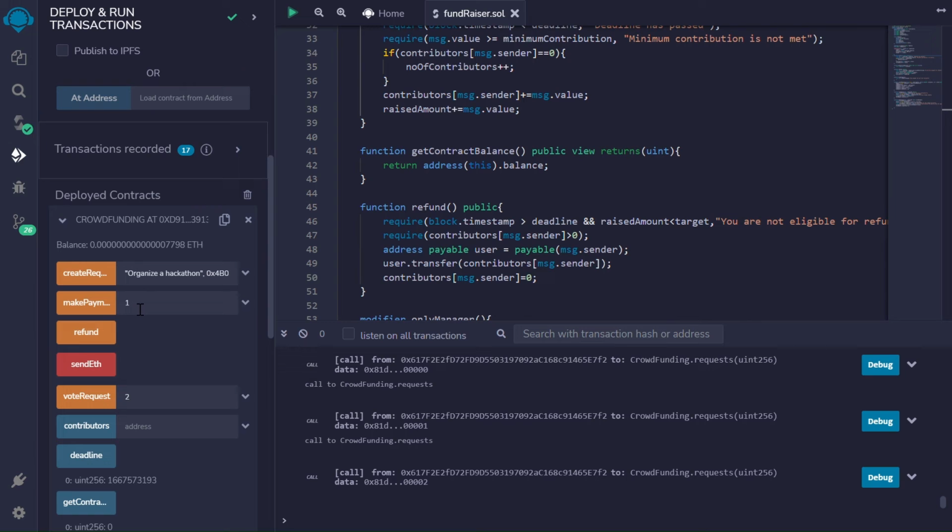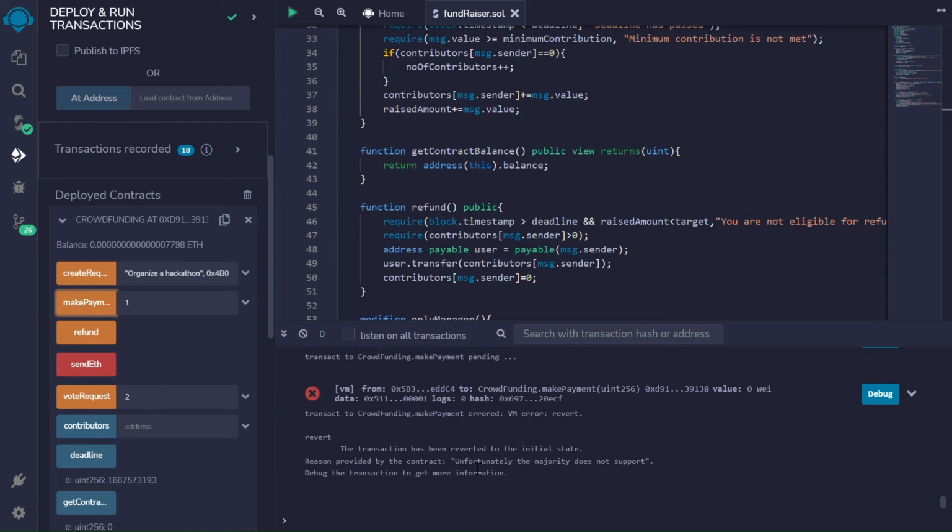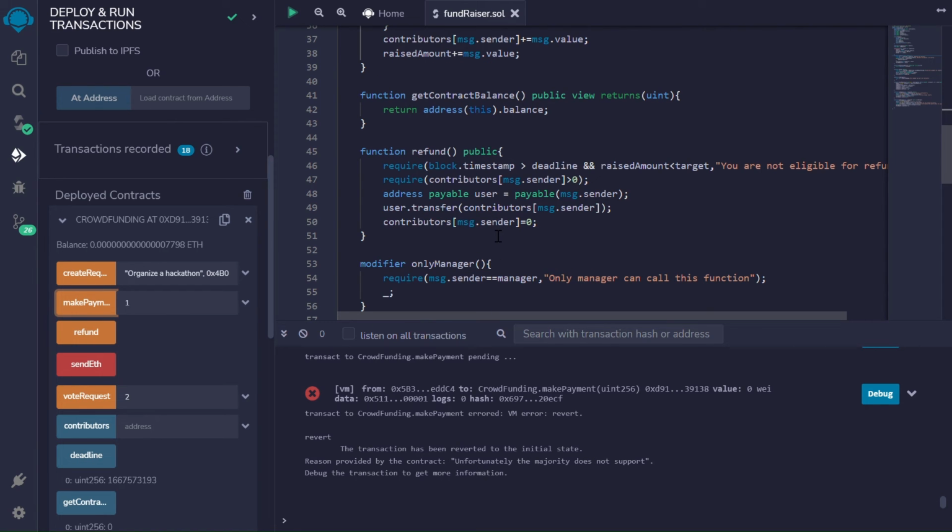So now let's see what happens when the manager tries to make payment for a request that doesn't have more than 50% votes. As the majority is not met, the request won't be paid. The majority must vote for a certain cause, and only that cause would be fulfilled.